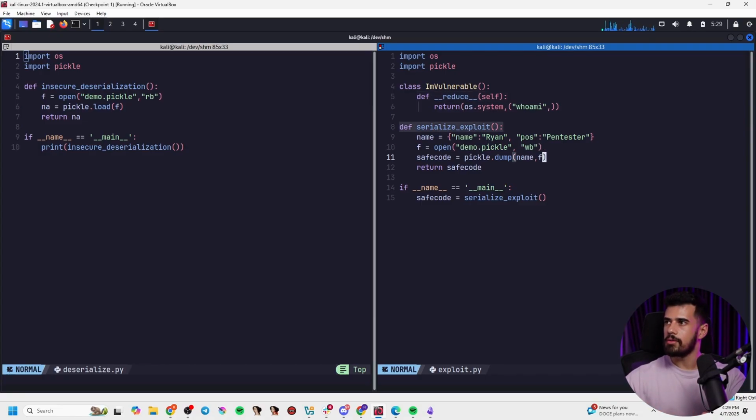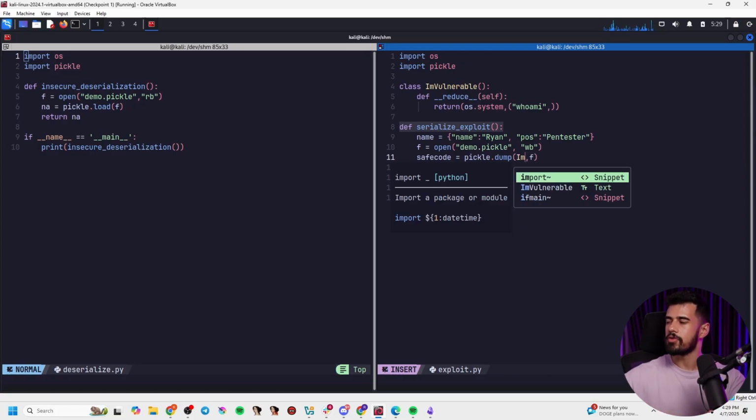Now, the only modification we need to make here is we need to do a pickle.dump. Instead of name, we won't be using all that. We'll keep it in. We could delete it. We won't be using it at all. We're going to instead call the I'm vulnerable class here.